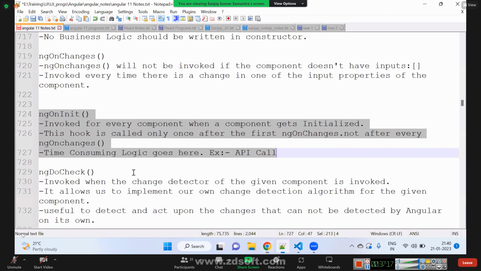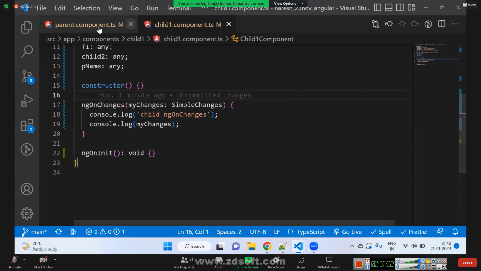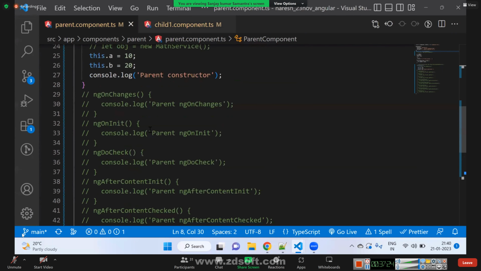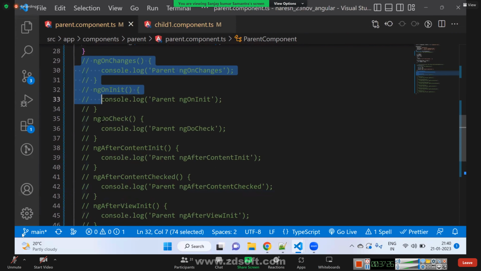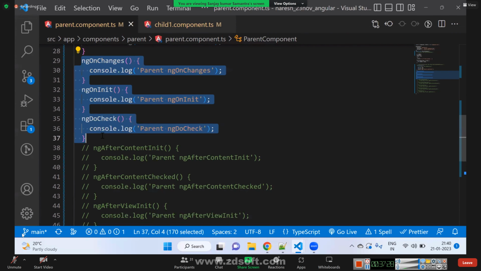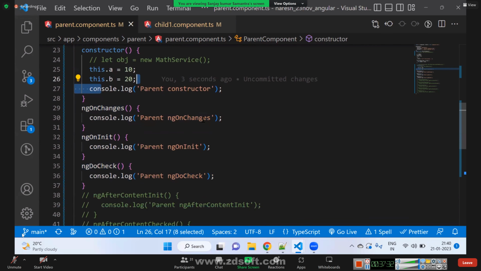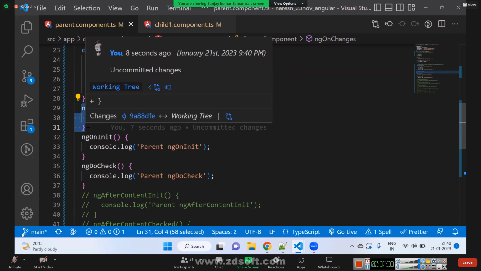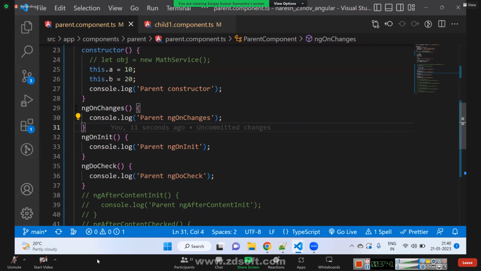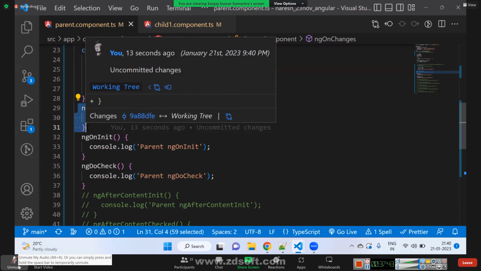For parent component, if I have ngOnChanges also, ngOnInit also, how will the sequence be? First constructor will be called. After constructor, what will be called? No ngOnChanges, right? It doesn't have any input property, right?